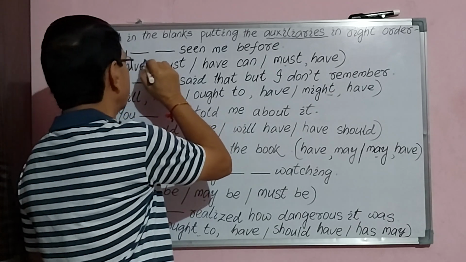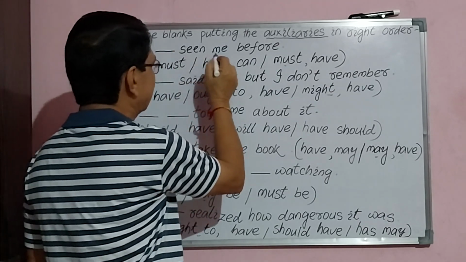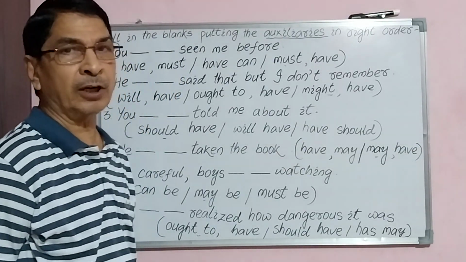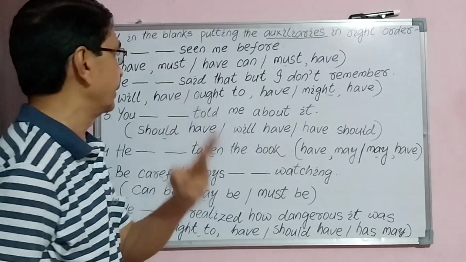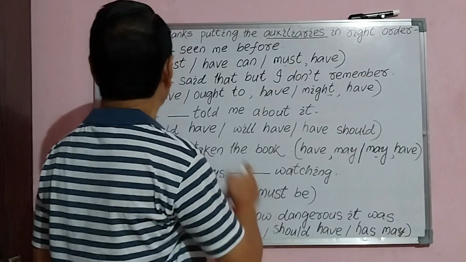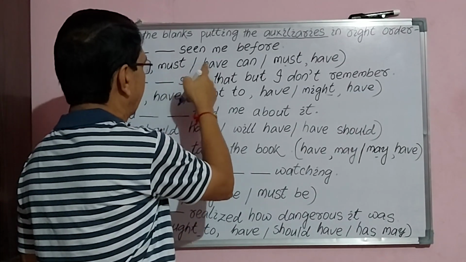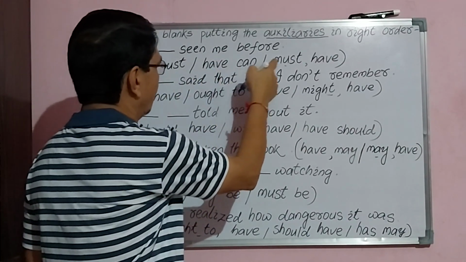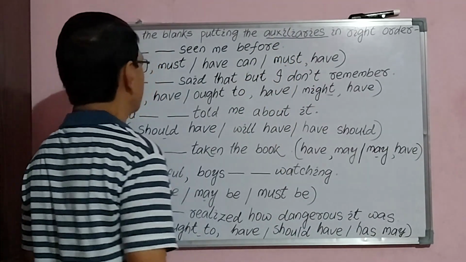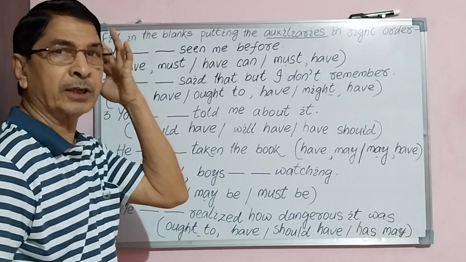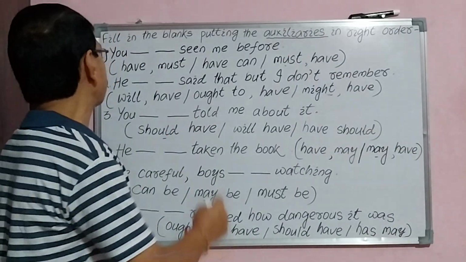Number 1. You dash seen me before. Here is double dash, or two blanks, for you to fill in. What are the options? Have must, have can, must have. So what is the right order here to fill in the blanks for question number 1?